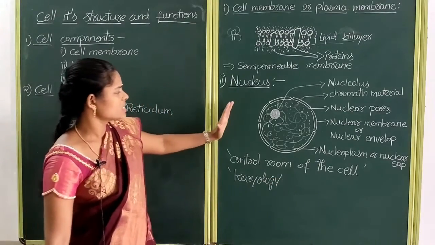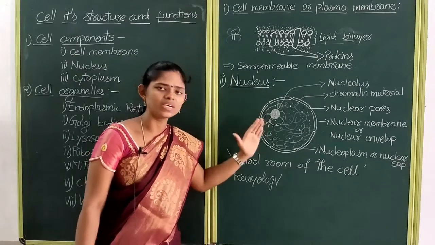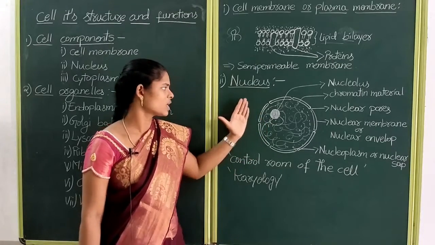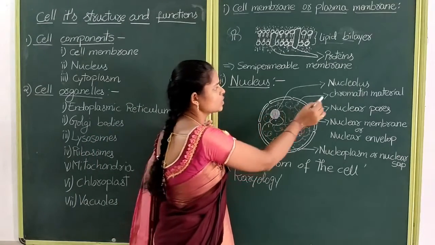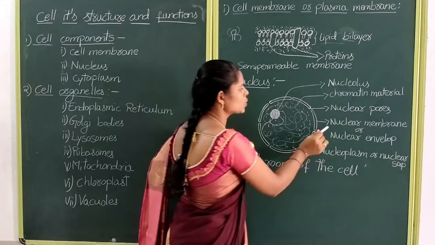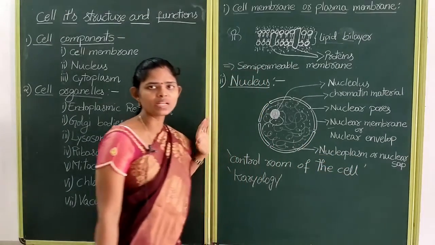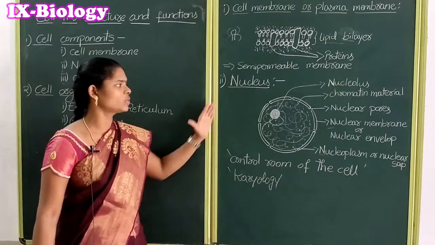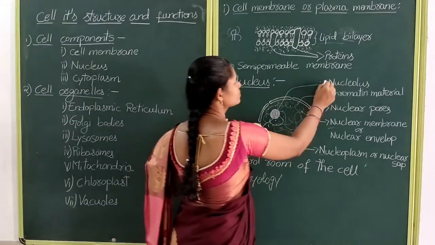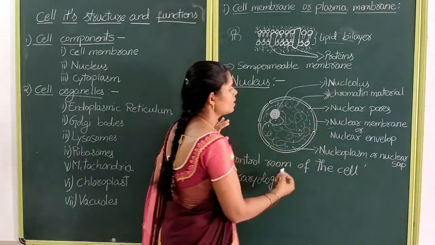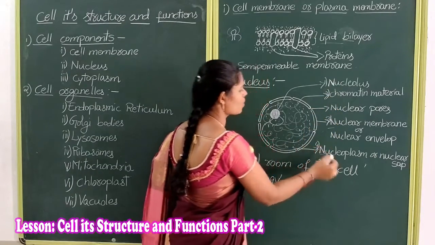Children, the nucleus is divided into four parts. What are the four parts of the nucleus? Nucleolus, chromatin material, nuclear membrane and nucleoplasm. What are the four distinct parts of a nucleus? Nucleolus, chromatin material, nuclear membrane and then nucleoplasm.